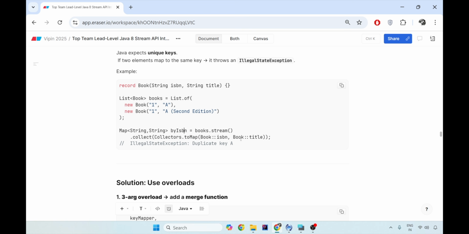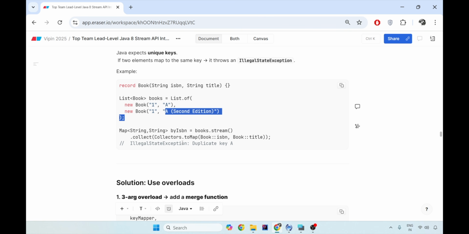Your ISBN becomes the key, which is 1, and the title is A. But when you get the second object, the key becomes 1 again, and this is where you get IllegalStateException, because now your collection does not know whether to give the value as A or second edition of A.